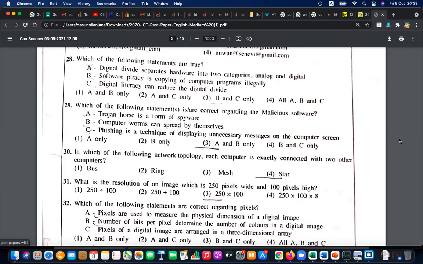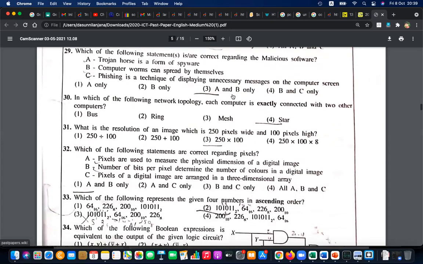The second one is true. Digital literacy can reduce the digital divide. Yes, that is true. If you increase the literacy, it will decrease the divide and help to bridge it. So B and C straight away, B and C correct. So answer number 3 is the correct thing.